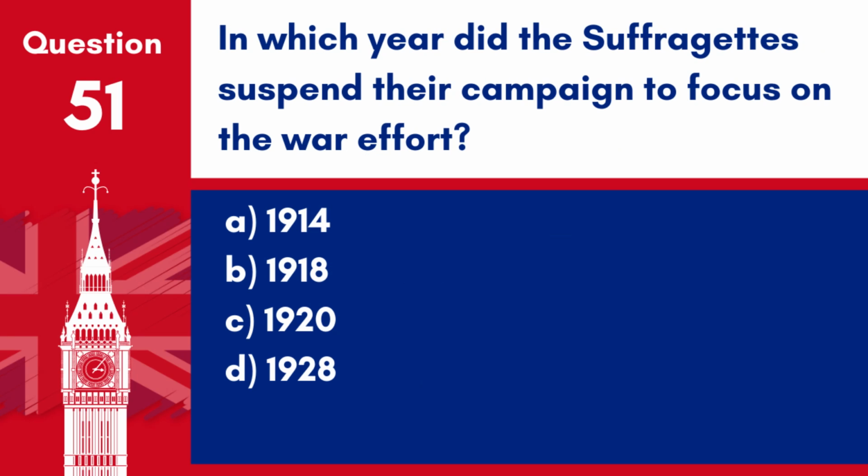Question 51. In which year did the suffragettes suspend their campaign to focus on the war effort? A. 1914. B. 1918. C. 1920. D. 1928. Answer: A. 1914. The suffragettes suspended their campaign in 1914 to support the British war effort during World War I.